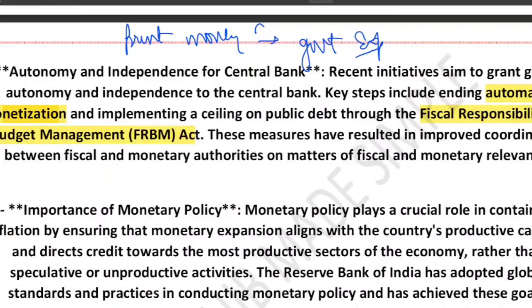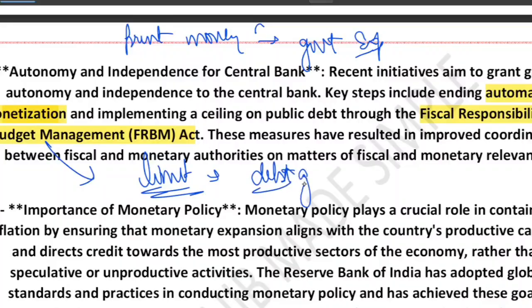So these steps, automatic monetization ending and fiscal responsibility and budget management, improve the relationship between fiscal and monetary authority and made policy more disciplined. They enhance the discipline of the policy, and the relationship between the fiscal and monetary authority became more improved. Fine, that is the point.